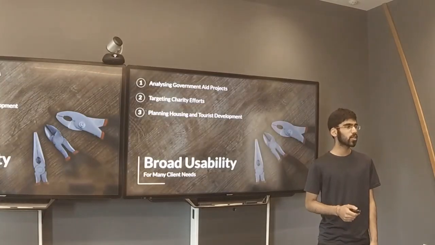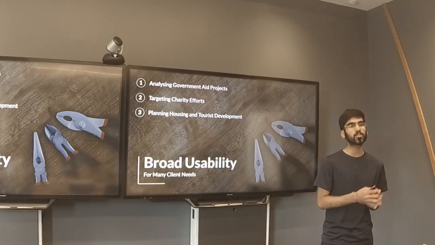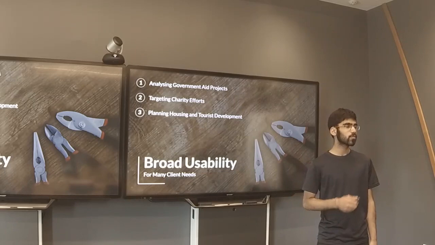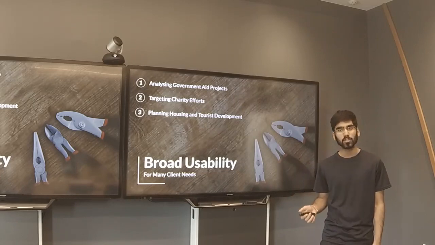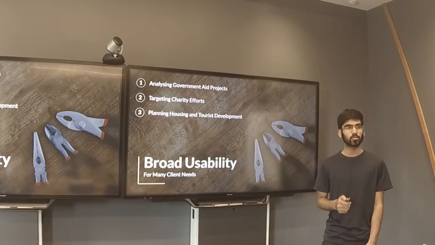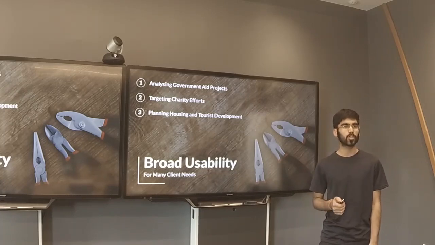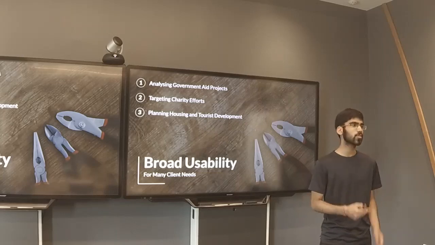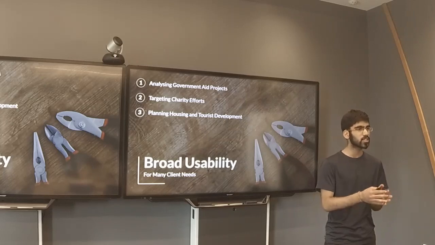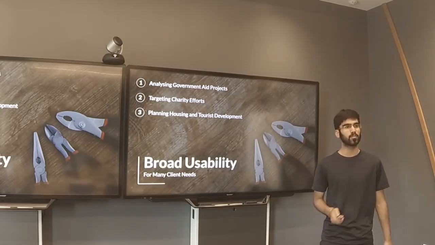For instance, they can be used by the government to analyze whether their projects are effective at actually stopping disease outbreaks. Similarly, charities can use our technology to ensure that they're actually getting the aid to the people that need it the most. And finally, we can also get it for future projects, like housing and tourism developments, who might want to ensure that their land isn't prone to future outbreaks or future insect migration.